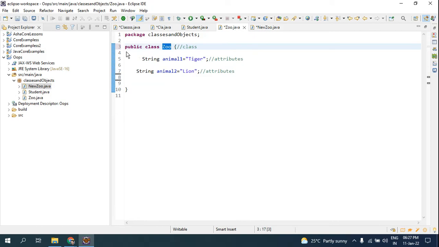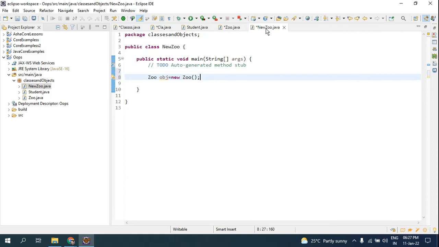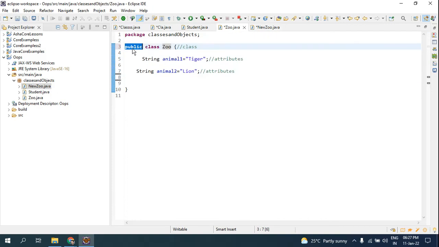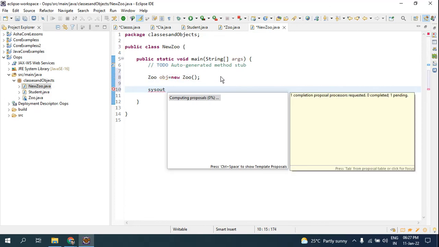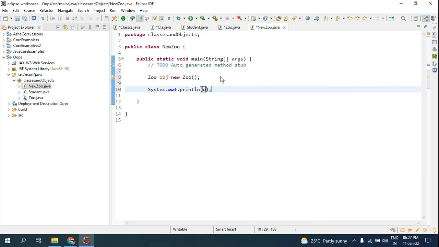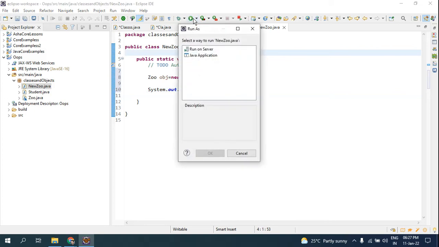As I said, this keyword public makes it possible to access these things in a new class. And even if you have not mentioned it, if you have not given anything like public, it is default. Even default allows you to access in a different class. Now if I write sysout and if I make obj and ask for animal1, look here, there is no animal1 in this class. But if I run this application,